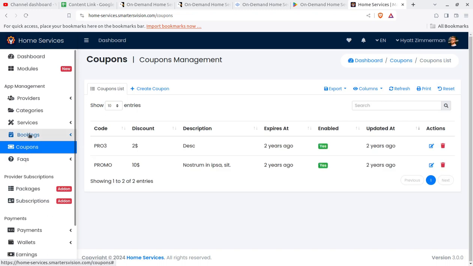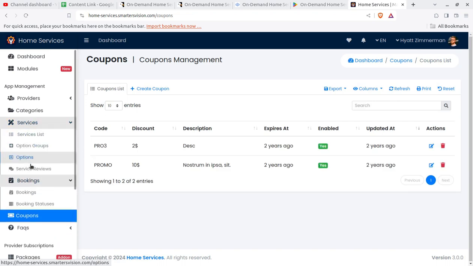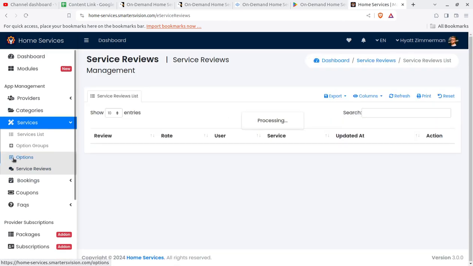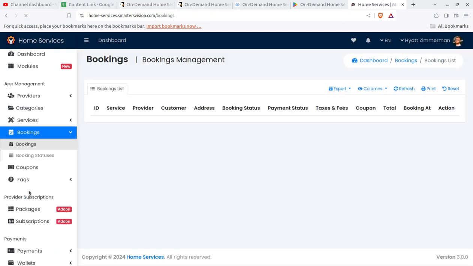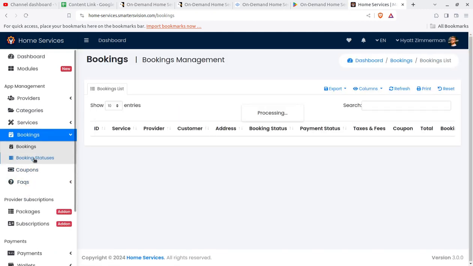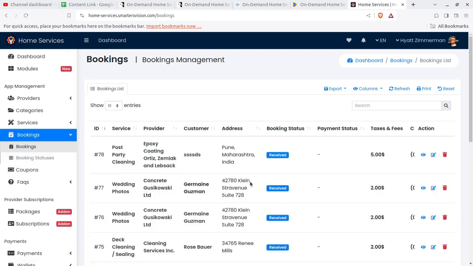Okay, so I'll show you the booking first. Services I have shown you, the service reviews can be seen, and options I have already shown you. Booking, I wish to show you, this is the screen where you can check all the bookings that is being received or coming on the system. So this is the detail, and you can check all the details from the view details option. So it is in pop-up, so this may not be working for me.